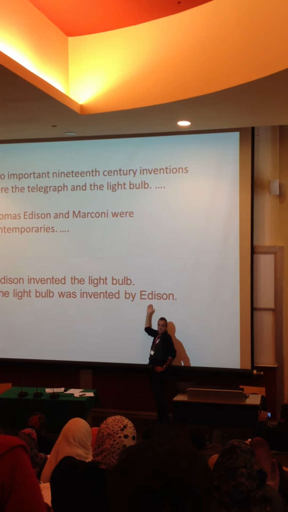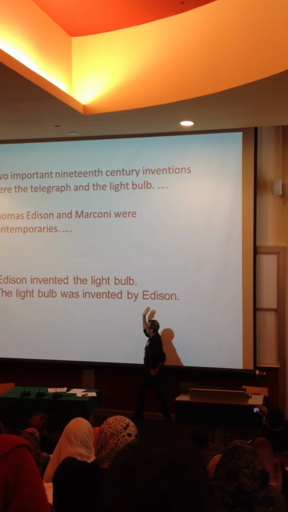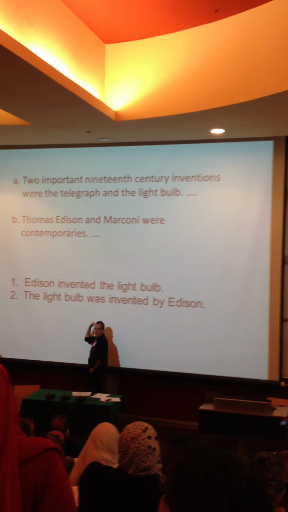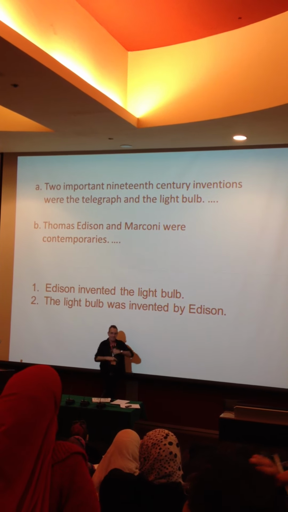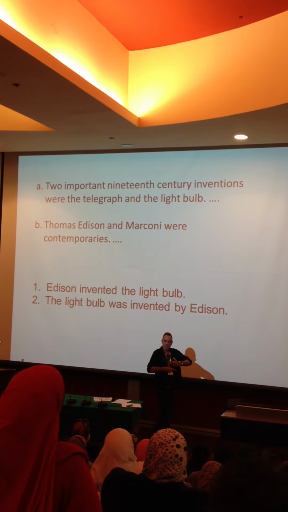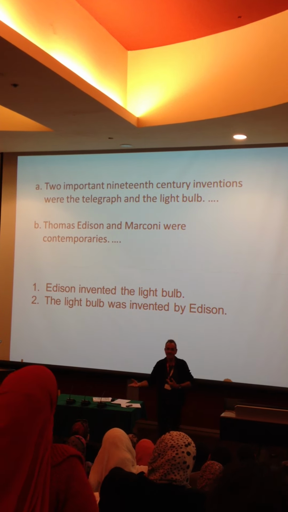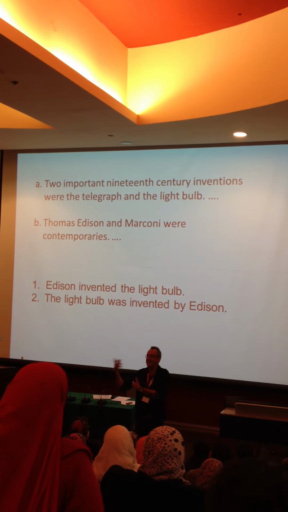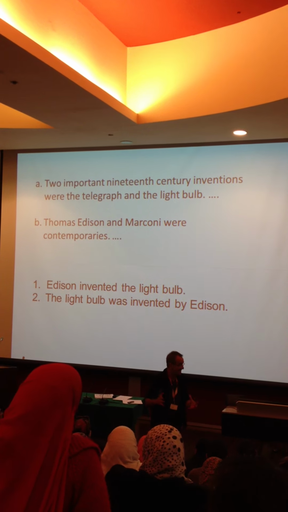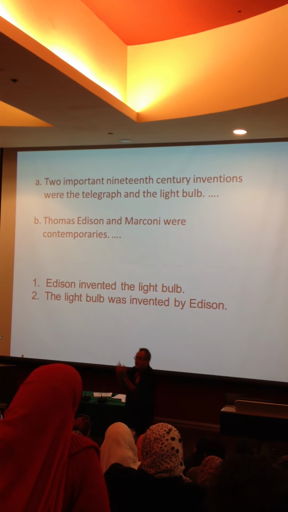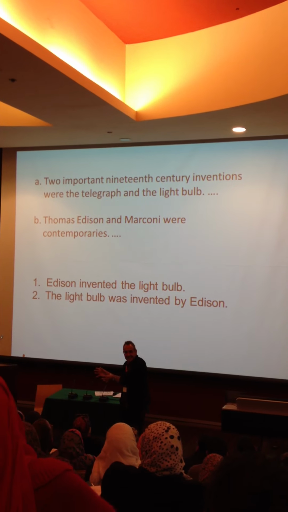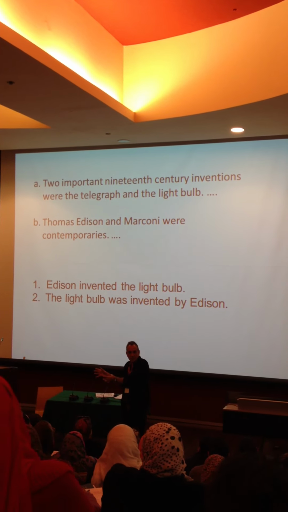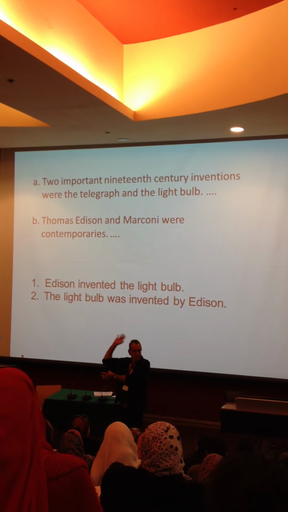Okay, it gives the new information. The light bulb's already been mentioned, so we put the light bulb at the front of the sentence. Now, if we put the light bulb at the front of the sentence, we have to use grammar so we can put Edison at the end of the sentence. What is the grammar we use? The passive. We're using the passive so we can put the focus on Edison, not the light bulb. You see why that rule was 100% wrong?